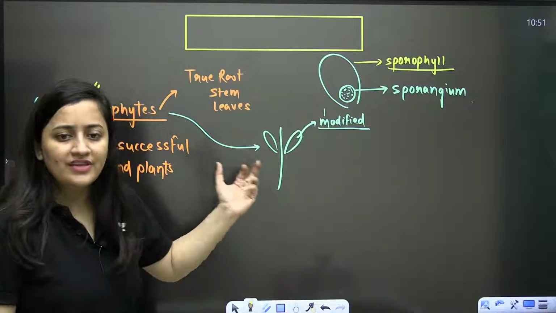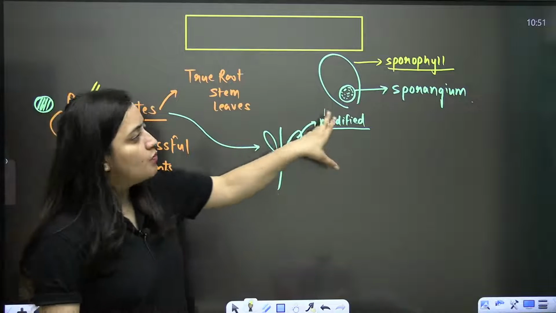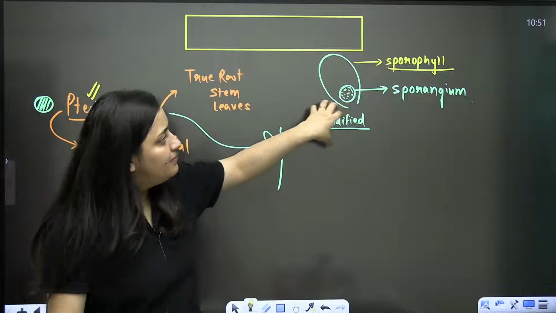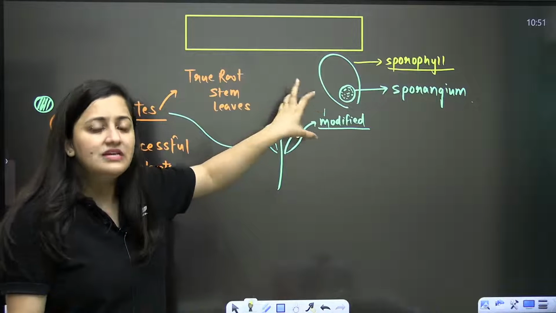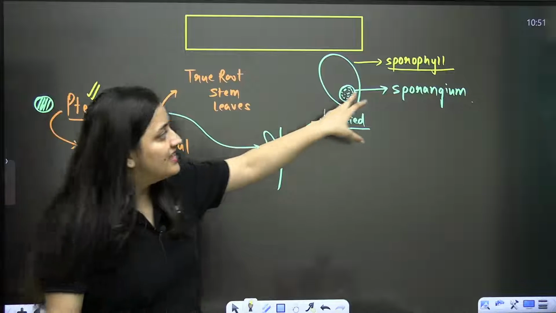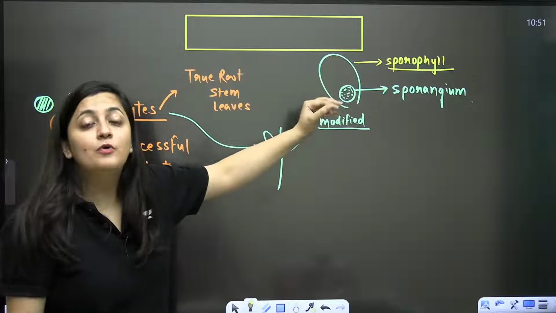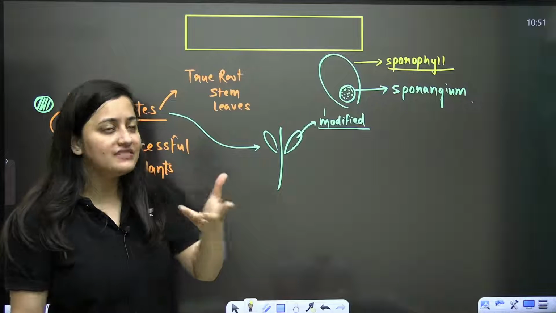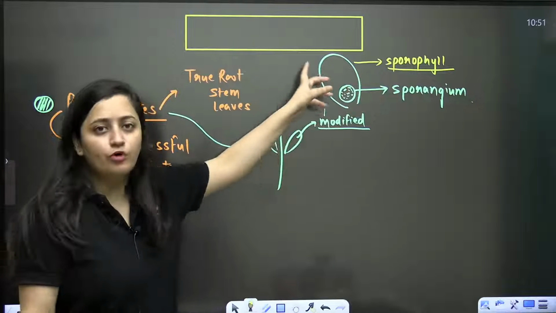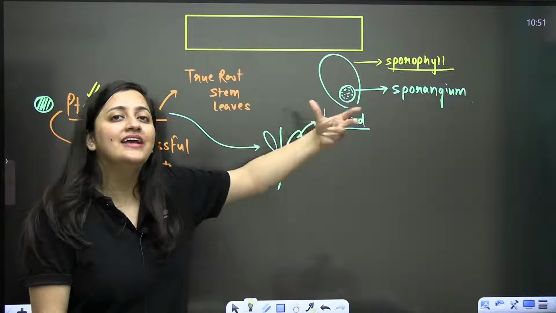And some leaves will get modified. They will have the spore forming structures, like sporangium, a group of sporangia. There are many things, but I'm telling you the basics here. So we are calling it sporophyll.